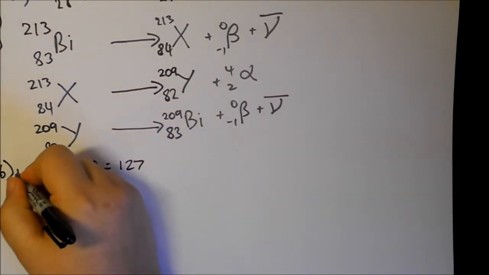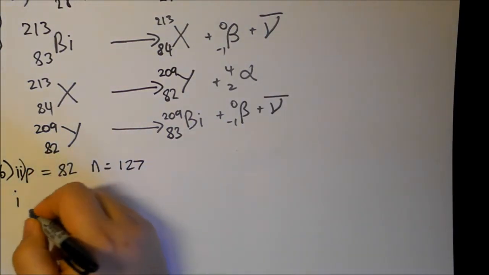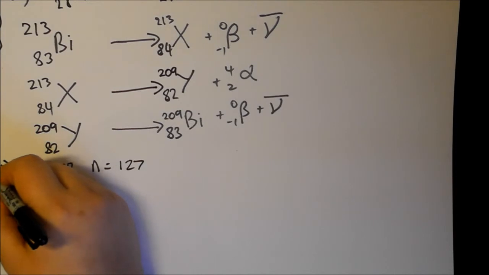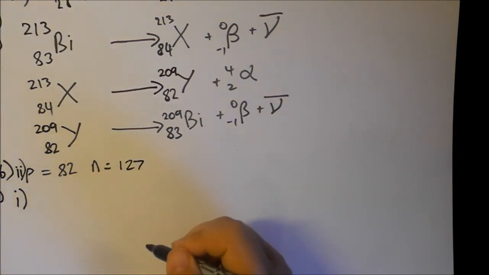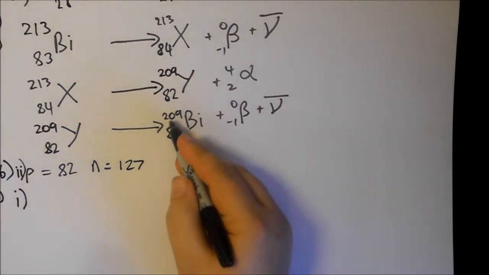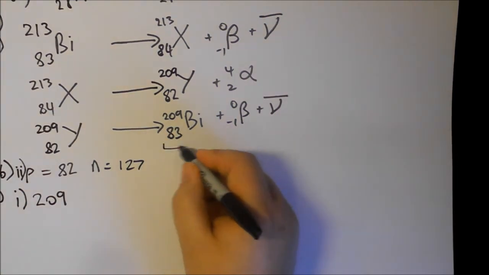Oh, that was part 2 of B. I've missed a bit. Bit out of order here. Part 1 of B says determine the nucleon number of this stable isotope. Well, we did that up here. It's 209. This is the new stable isotope.